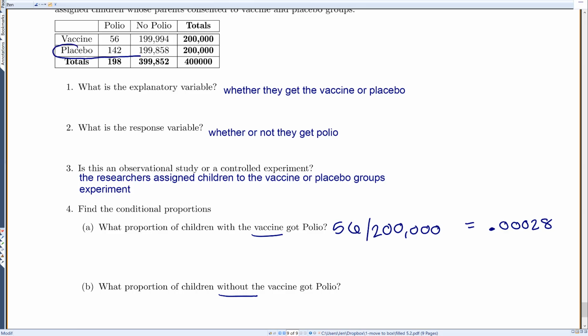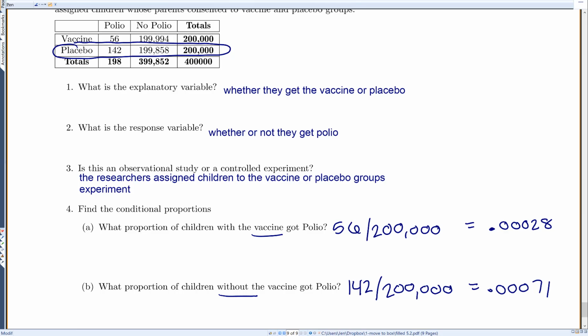And let's see, what proportion of children without the vaccine got polio? So now we come back up and we look at without the vaccine, with the placebo, and there were 142 people that got polio when they were on the placebo out of a total of 200,000 people. So we do 142 divided by 200,000. That gives me 0.00071.